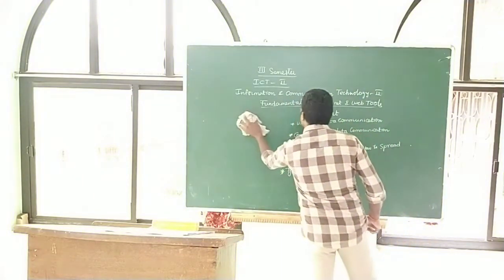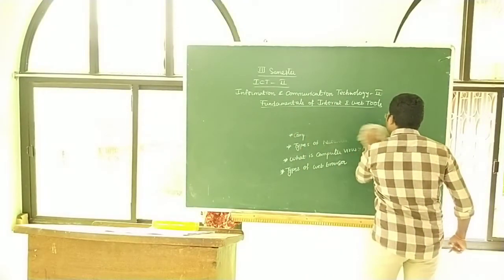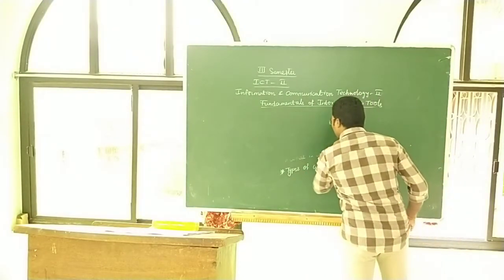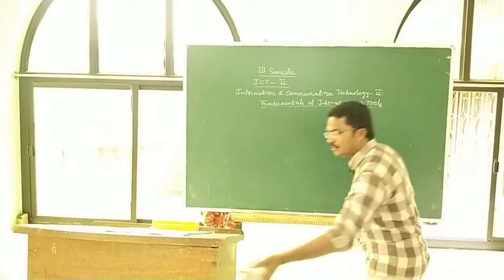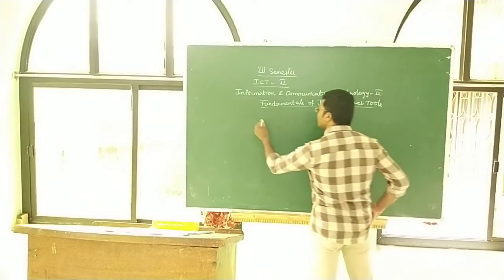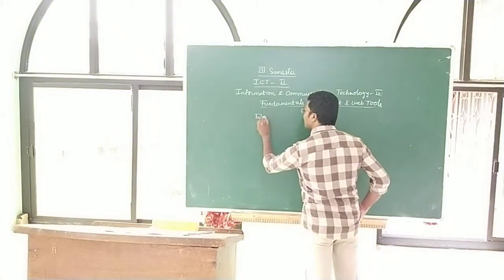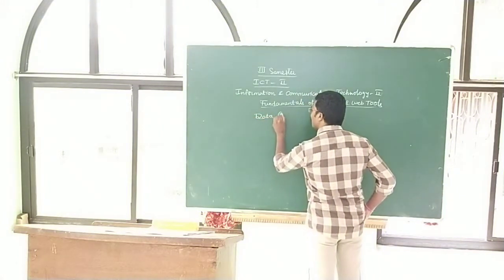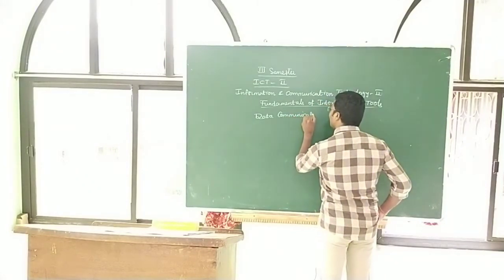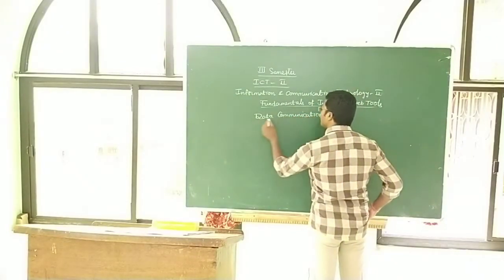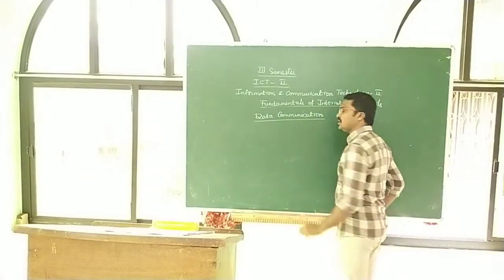The first topic in Unit 1, the most common and fundamental topic, is what is data communication? You know, the meaning of communication is just to share ideas or information from one location to another location.